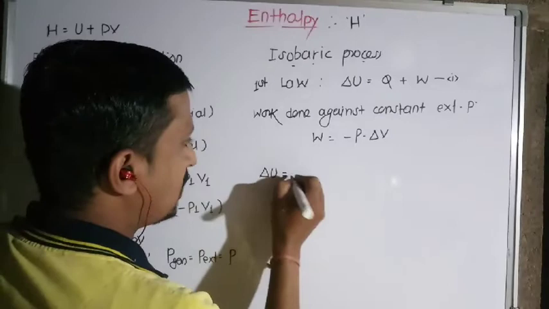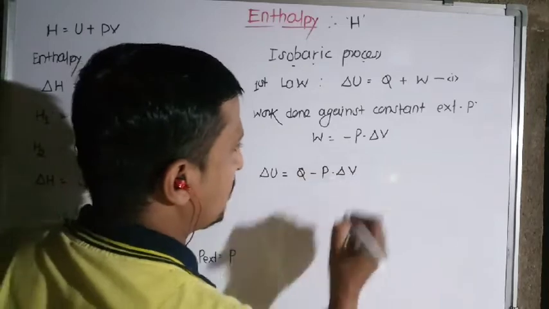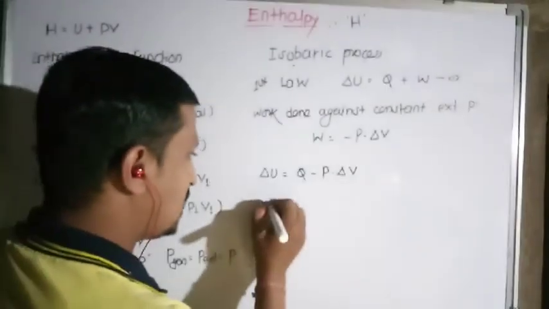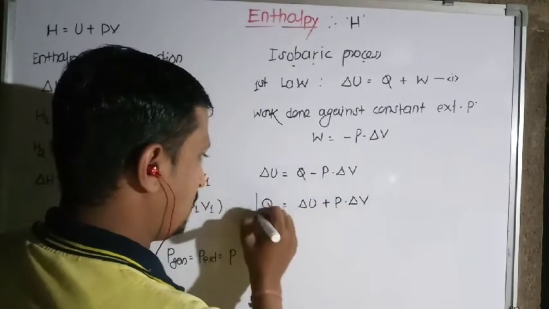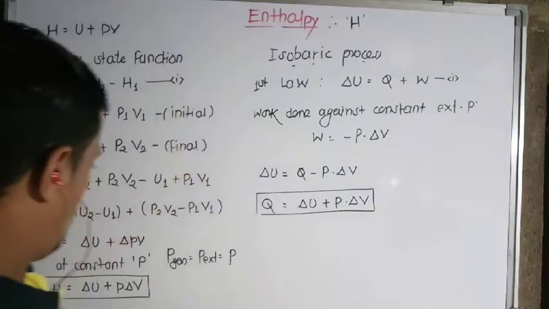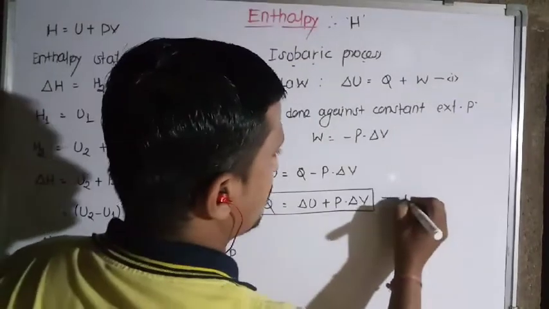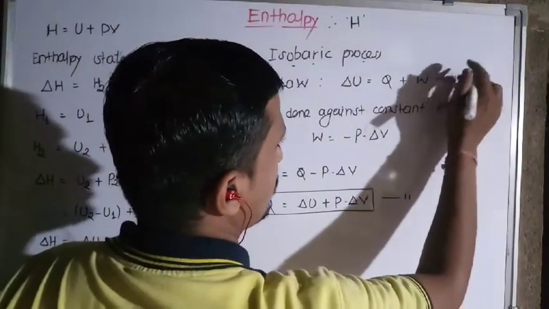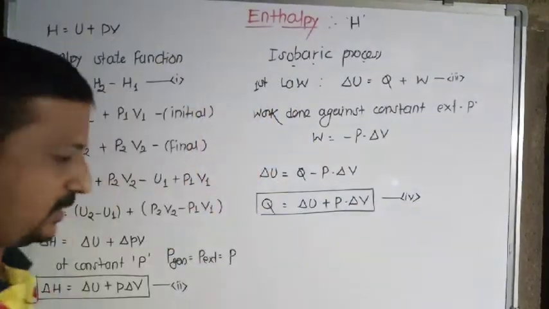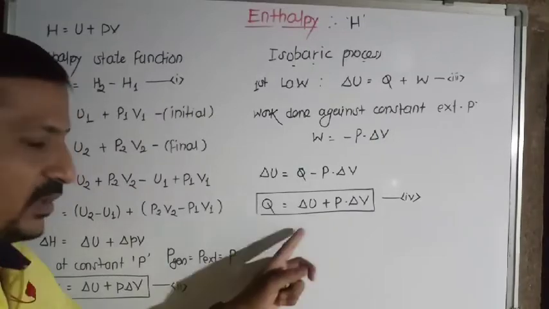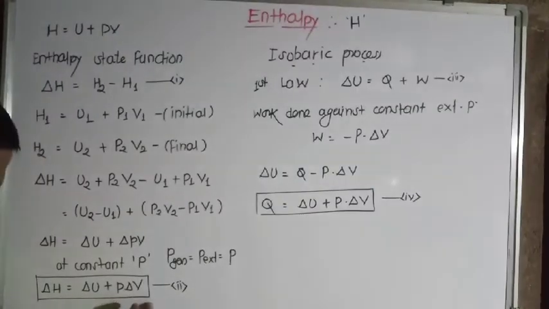We get delta U is equal to Q plus minus P into delta V. On rearranging this equation, Q is equal to delta U plus P delta V. If you carefully observe the second equation, call this the third equation and this the fourth equation. If you carefully observe the third and fourth equations, the right hand sides are the same, delta U plus P delta V. So the left hand sides become the same.